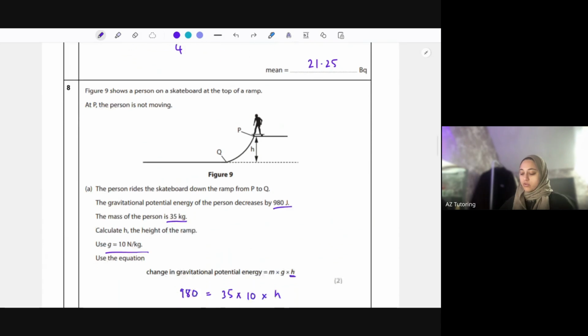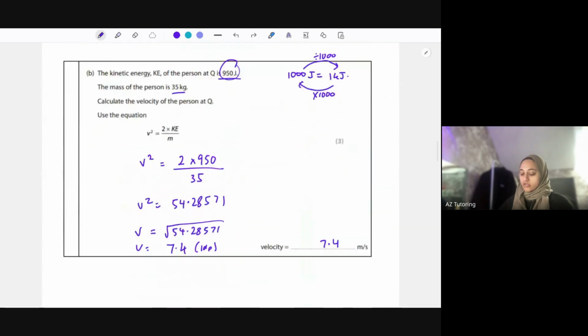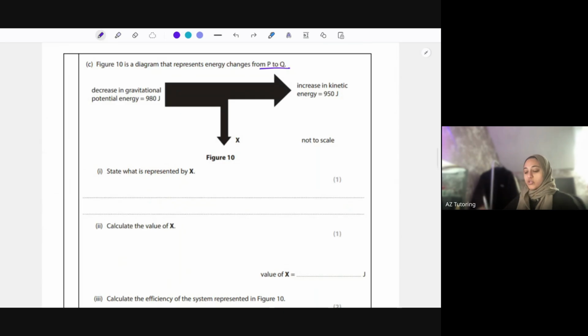The reason it's shown going down is that it's wasted energy. So you would just say that it's thermal energy. Another reason for the thermal energy is that as he's going down, there's friction between his wheels and the skateboard, and that friction causes the thermal energy.